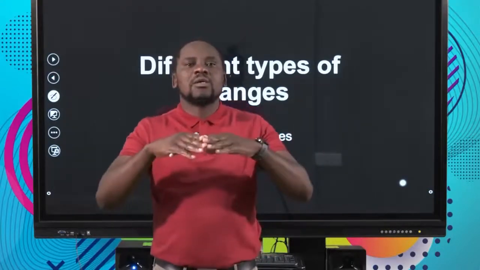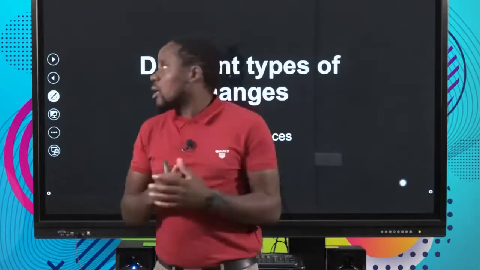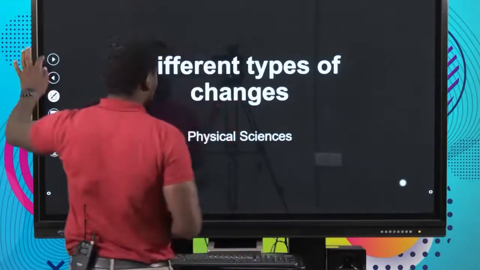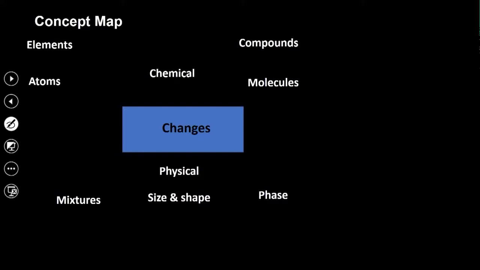Now let's look at the overview of how this topic fits into the broader aspect of chemistry that we want to look into today, right? If we talk of a change, change can either be physical or chemical. But for now, we want to look at physical changes as far as matter is concerned.